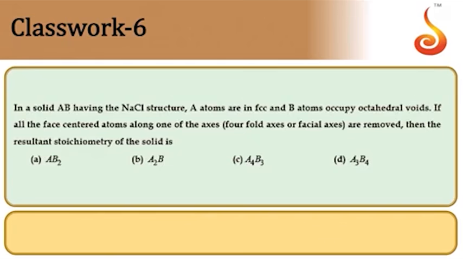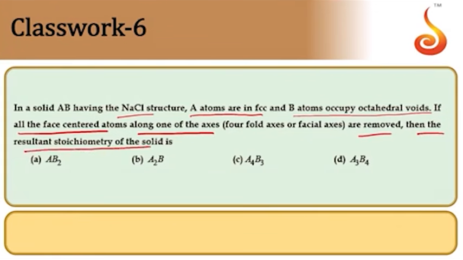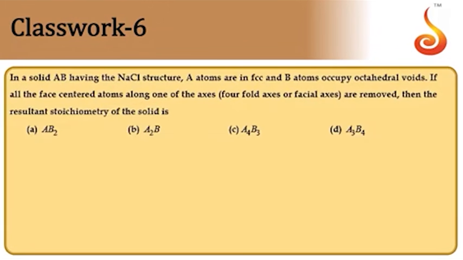Then, in a solid AB of NaCl type structure, A atoms are FCC and B atoms occupy octahedral voids. If all face-centered atoms along one axis are removed, then what is the resultant stoichiometry of the solid? Only one axis is removed. You should know the NaCl structure, and they are asking about atoms removed from one of the axes.